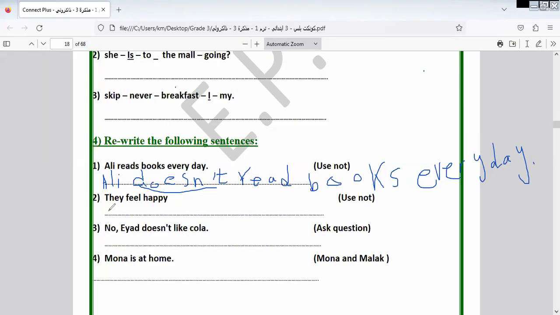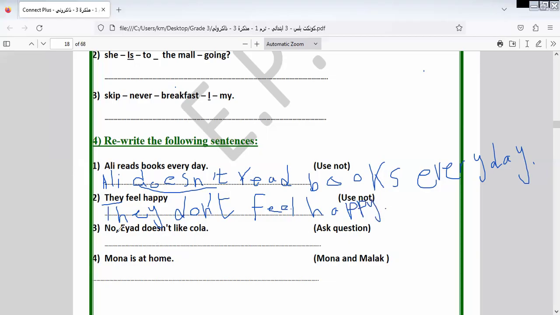Now let's go to another question here. Put it in the negative form. So the answer will be they don't. I can't make a mistake here because there isn't S here. Okay, they don't feel happy. Why don't they feel happy? I don't know. You can guess with me why they don't feel happy. Maybe they don't have.